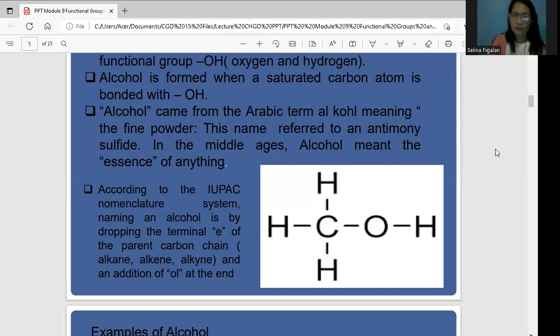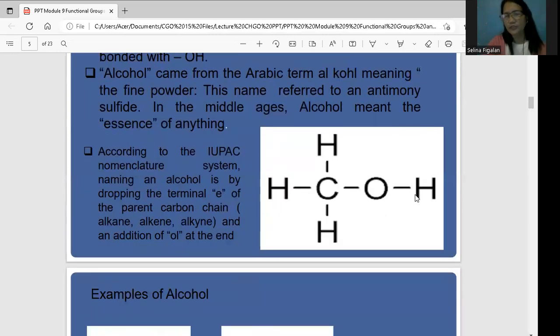So even with your alkene and your alkyne. For example, if the given is under the alkyl, like methyl or isopropyl, you have to change the ending. You have to change that into OL at the end. So if that is alkenyl, that is alkenol. Alkene, that is alkenol. Alkane, that is alkanol. Okay, so that is how to formulate your alcohol.